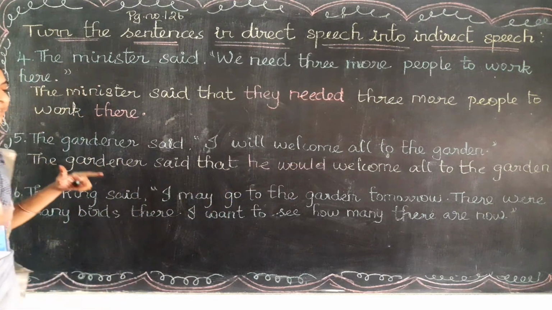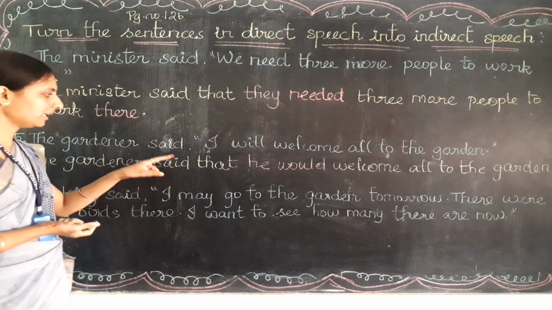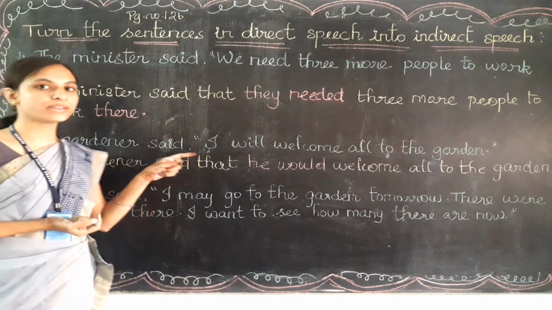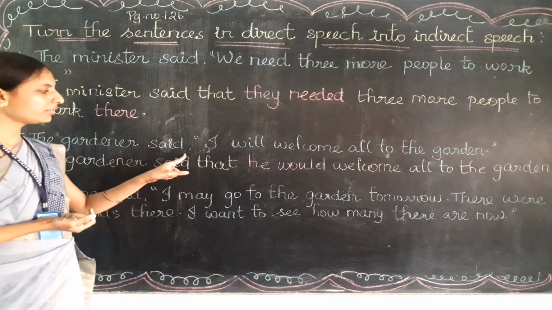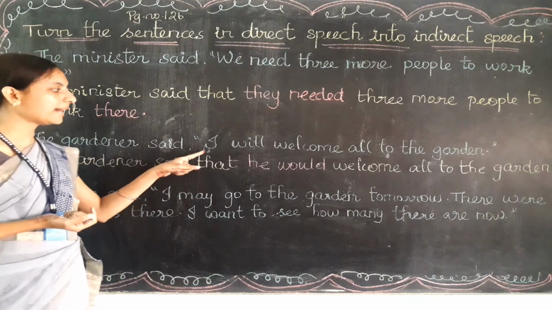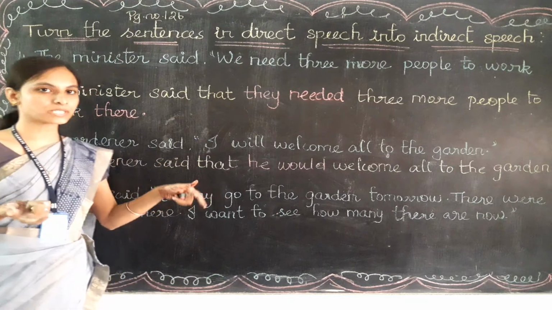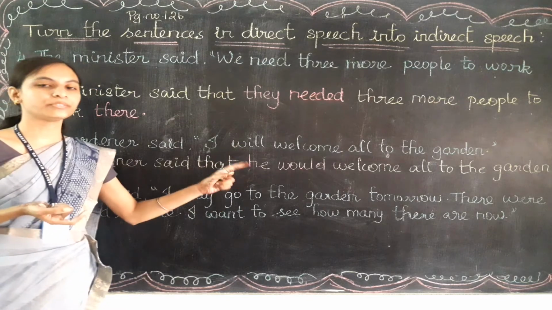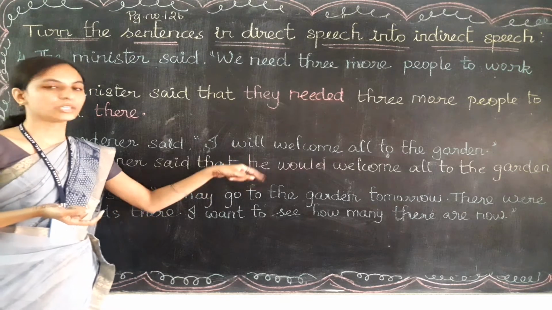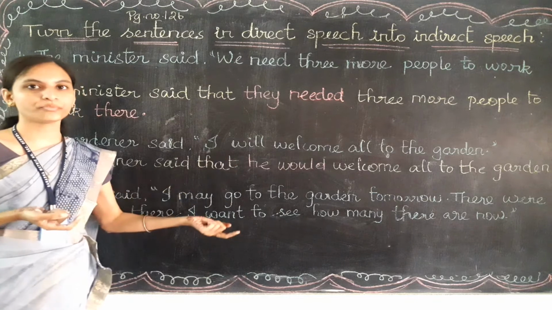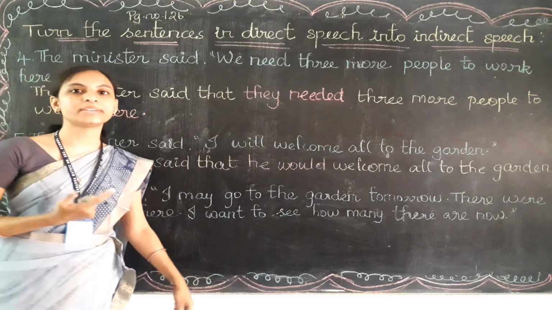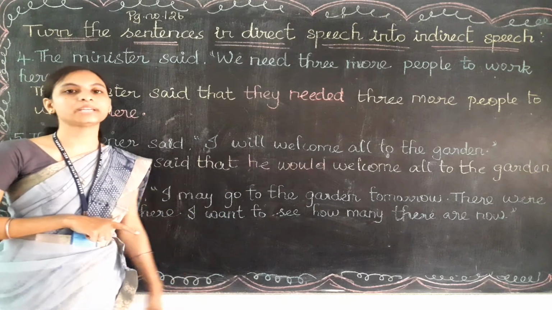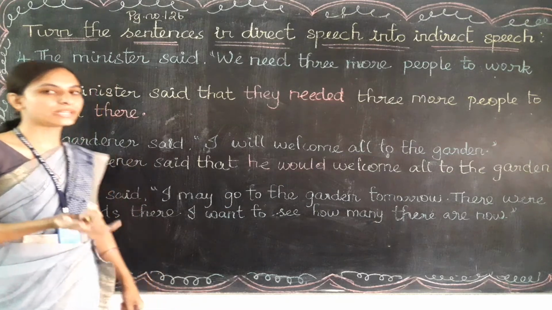So what are the changes we made here? Here in place of said, we have written said that. We have removed the comma and quotation, I turned into the third person pronoun, that is he, and will has been turned into would, that is the past form of will only. All other words we have written as it is. At the end we have put the full stop only.